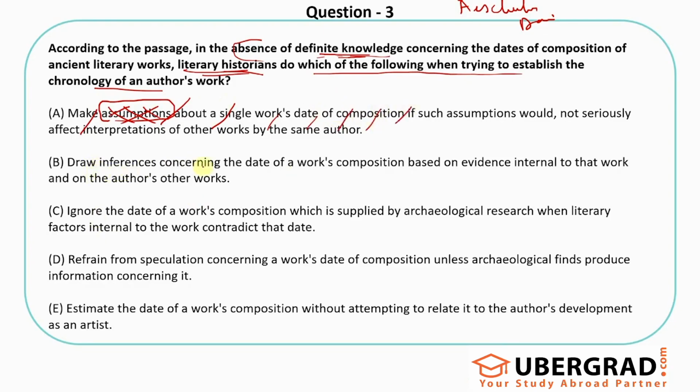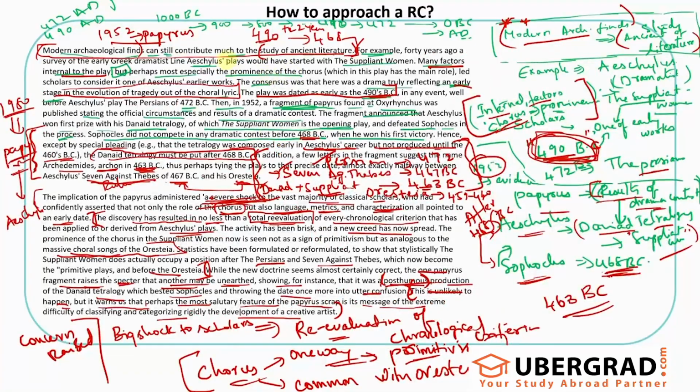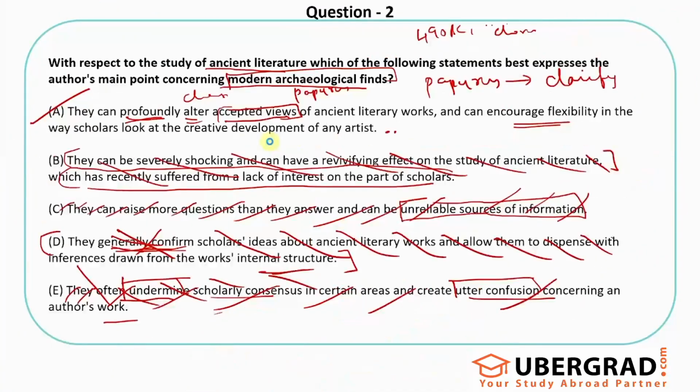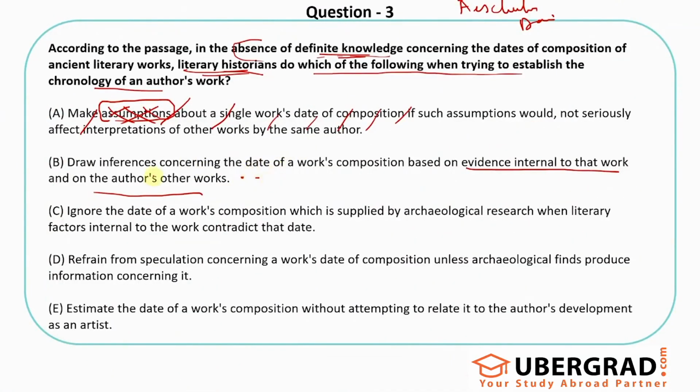Draw inferences concerning the date of a work's composition based on the evidence internal to that work and on the author's other works. This looks like a decent option. That's what they do, right? How do they judge this thing? If you clearly see this, they have done this with the example of Aeschylus's play The Suppliant Women. They did not have definitive information on judging the time frames or the chronology. So they simply used the internal factors and the chorus, etc., and they came up with this: okay, this must be dated closer to 490. That's what they do. So this looks like a good option for me. They draw inference concerning the date of a work based on the internal information and the author's other works.